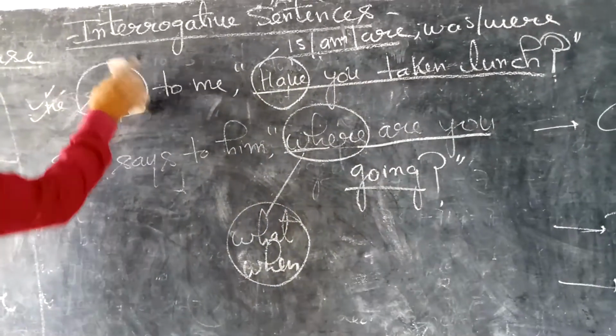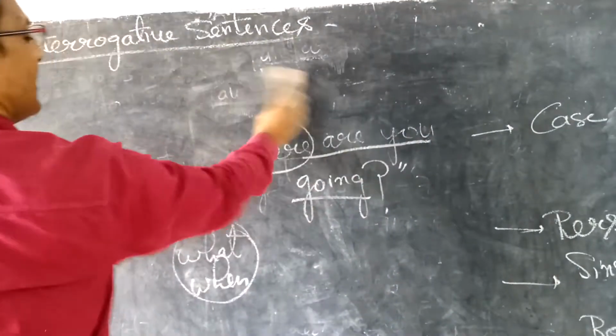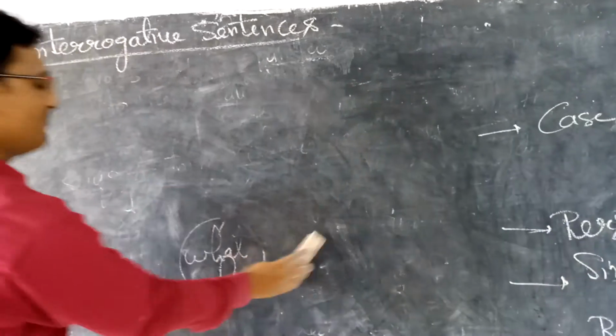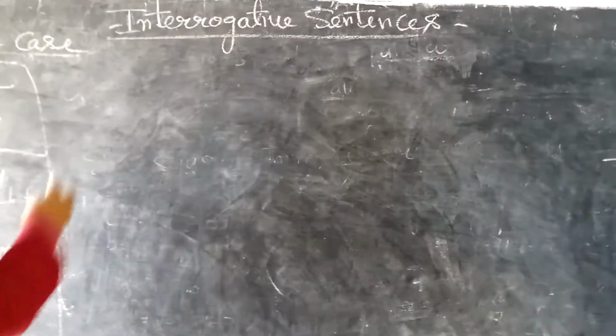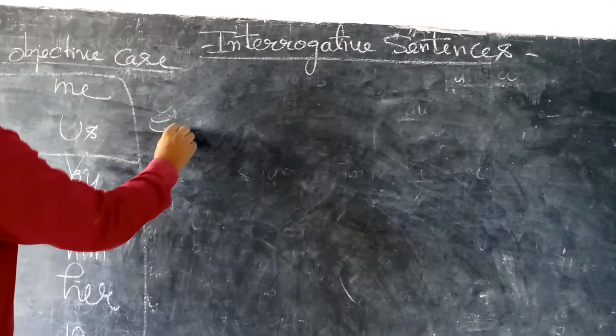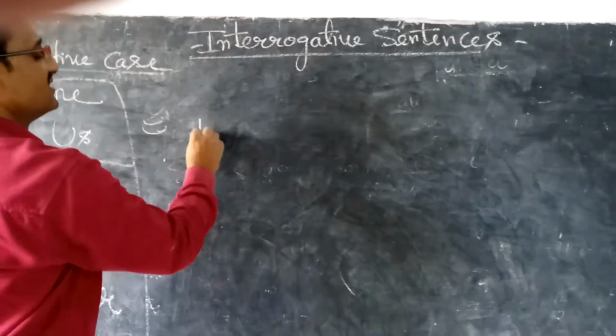Okay students, now open your notebook, get ready with your pen, and the same formula we will apply. But one thing we have to remember in these types of sentences. I am writing one example for your better understanding.